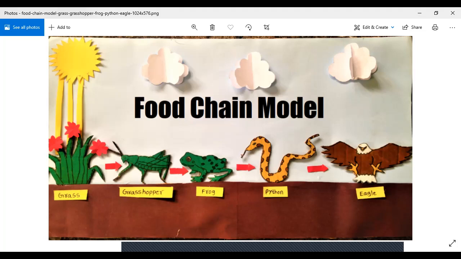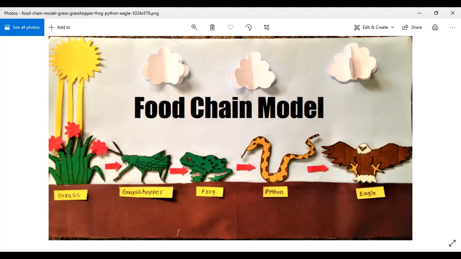So we come to know that grasshoppers eat grass, then they are eaten by the frogs. So this means that frogs live on the small insects, right? Then the frog is eaten by the python. Then we can say that python eats small animals. Then the python is eaten by the eagle because it's a dangerous animal, so not every animal can kill it. An eagle has a sharp long beak, so it can easily kill it, right? So this is a food chain model.